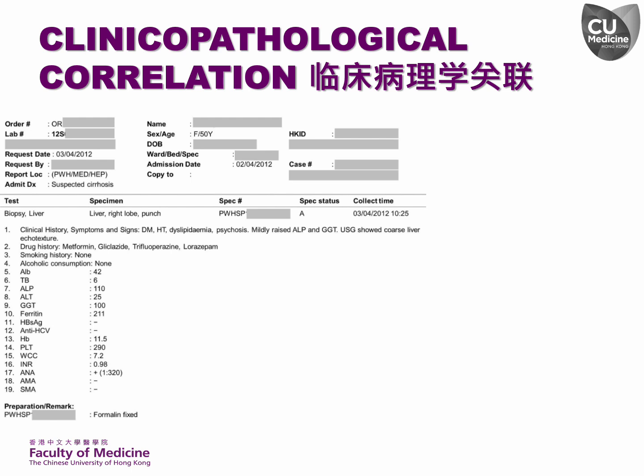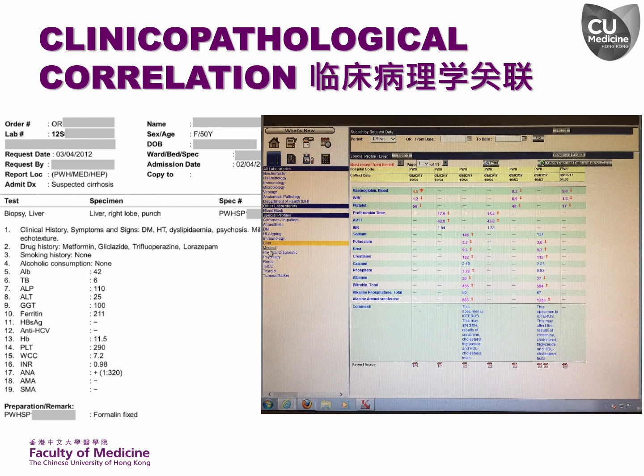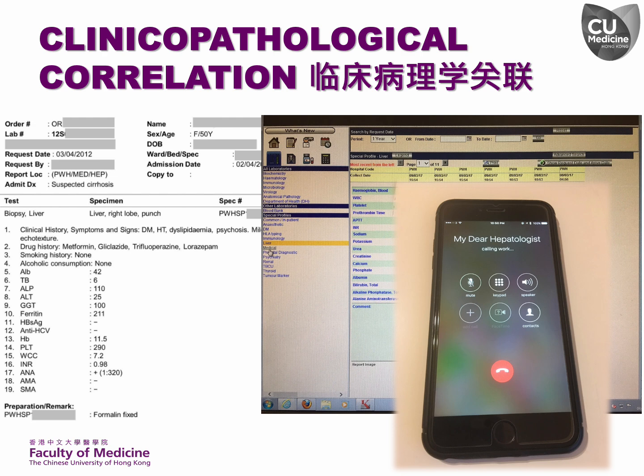Correlating clinical and pathological data is essential for medical liver biopsy, a point I have stressed throughout these lectures. Always revisit the request form to ensure that our histological diagnosis aligns with the clinical picture and addresses the clinician's query. If possible, I also check the electronic patient record to review clinical notes, laboratory tests, additional investigations, and medication history. Examining the trend of liver biochemistry over time is more insightful than depending on a single snapshot provided on the request form. Feel free to directly discuss challenging liver biopsy cases with your clinicians. This collaboration can help you arrive at a more clinically relevant diagnosis, ultimately aiding in the patient's management.